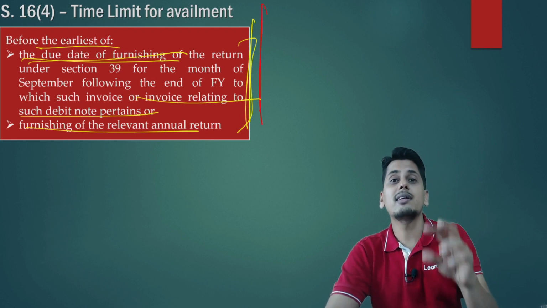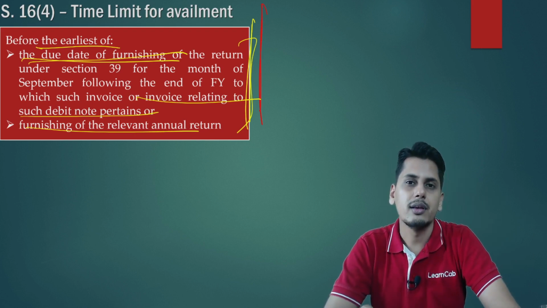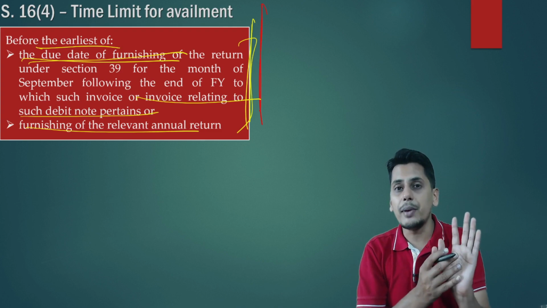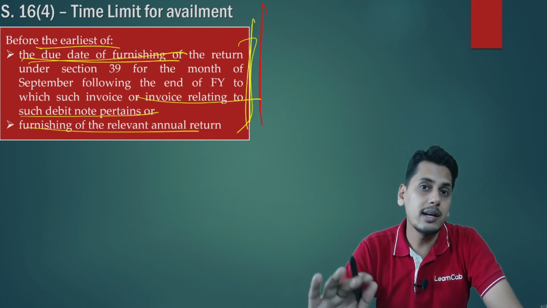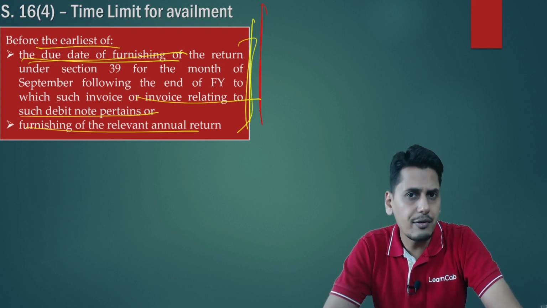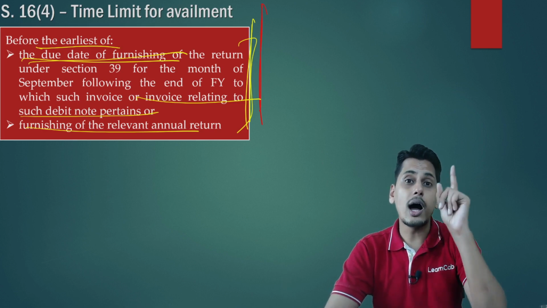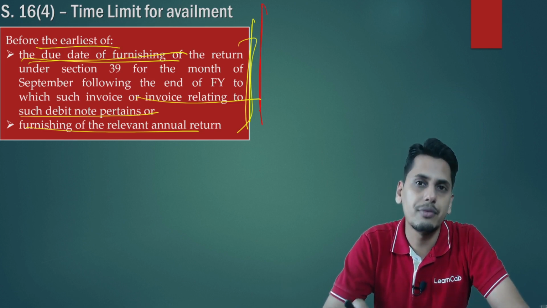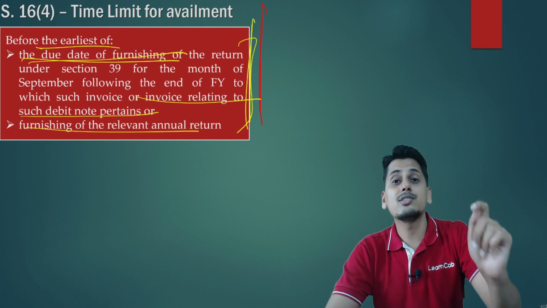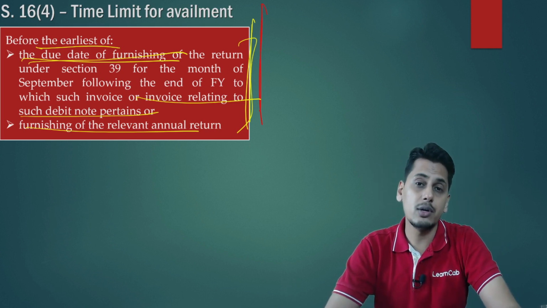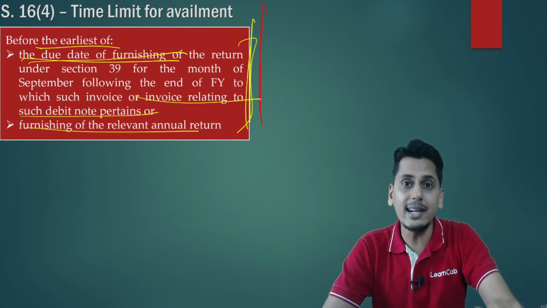Similarly, wherever the tax which is actually payable is greater than the tax which is already paid in the invoice, then a debit note needs to be issued. And friends, if you could recollect, there is no outer time limit for issuance of a debit note. Now friends, when there is no outer time limit for issuance of a debit note and issuance of a debit note is mandatory for the supplier.